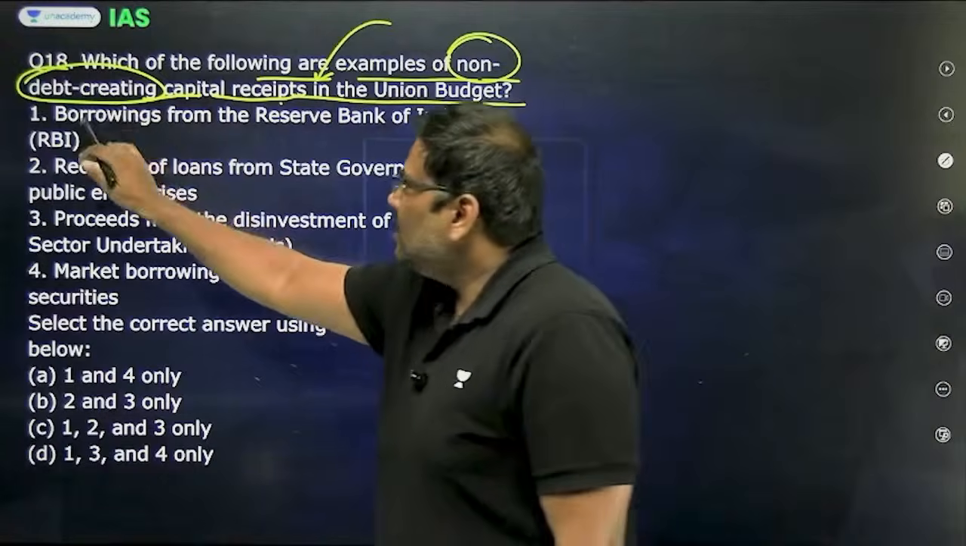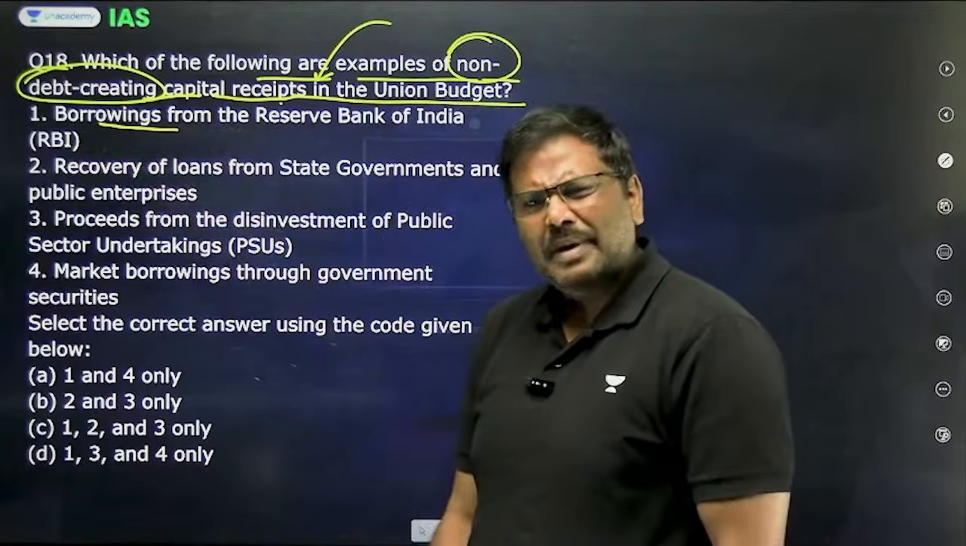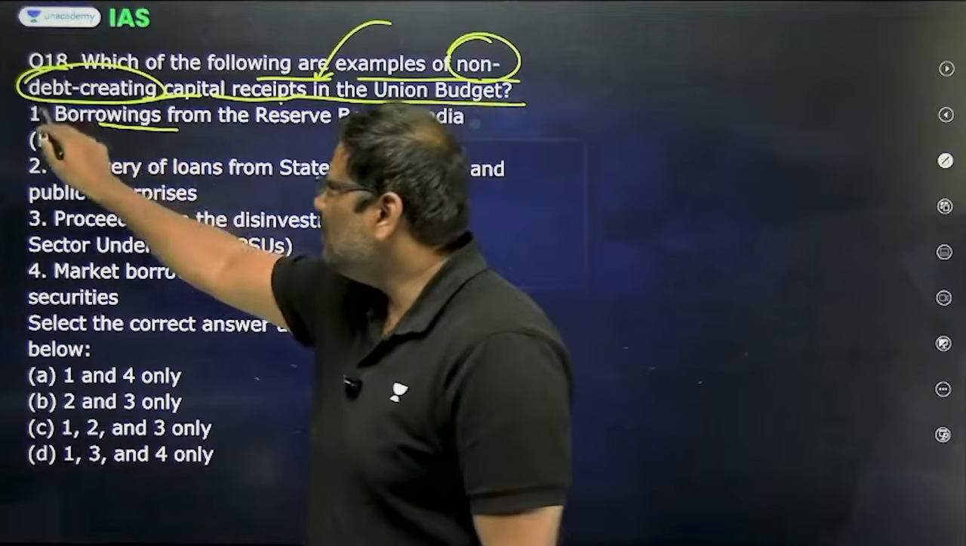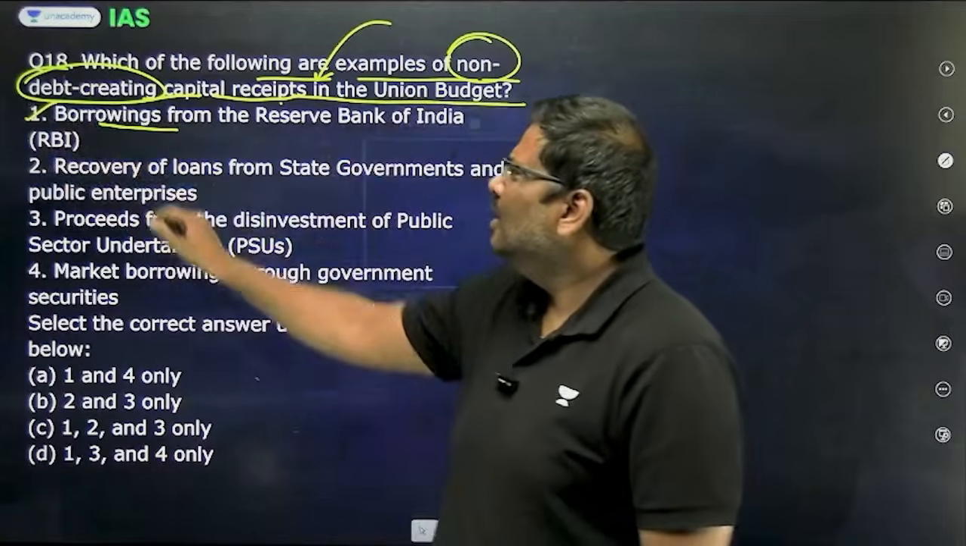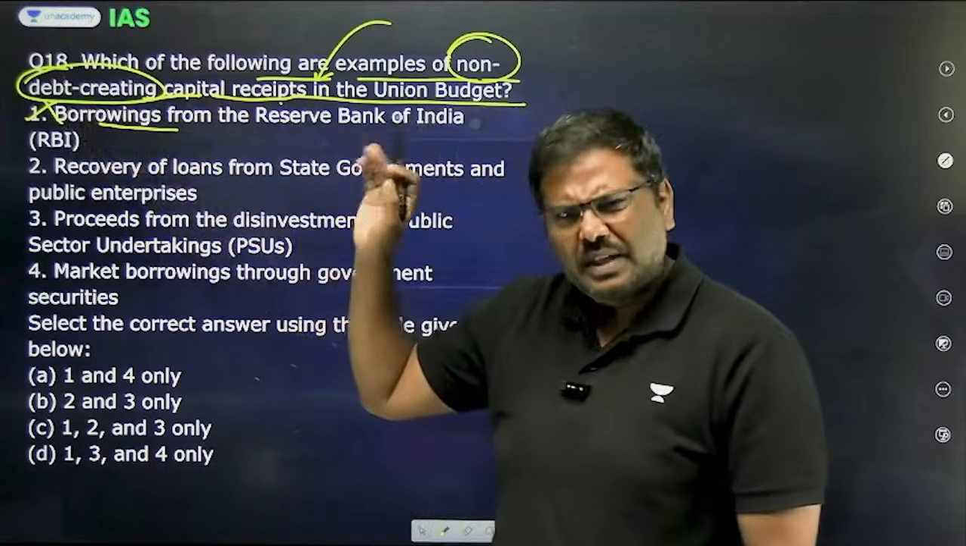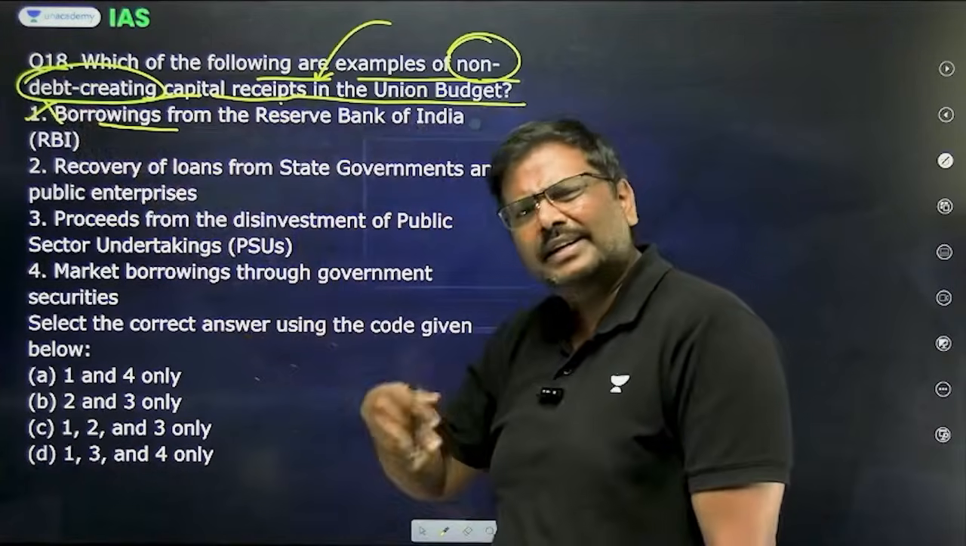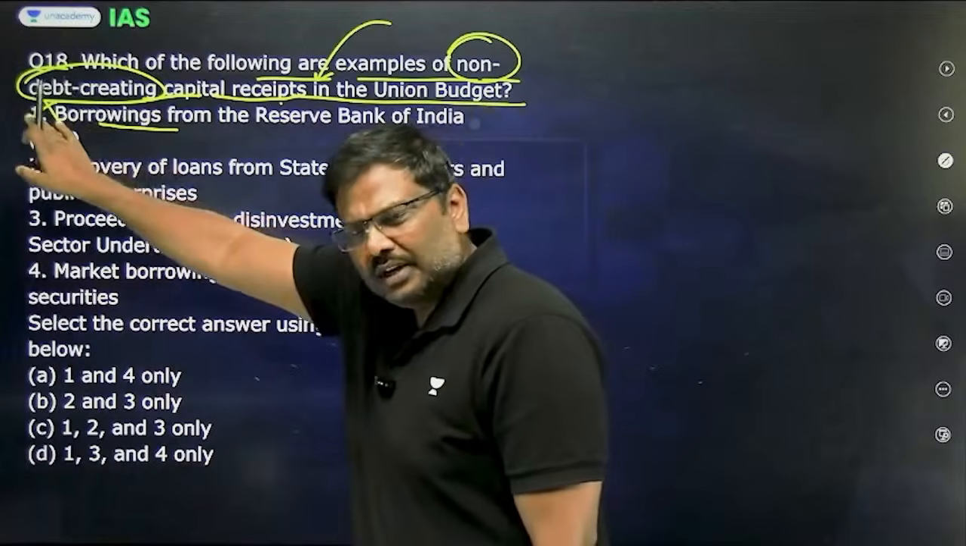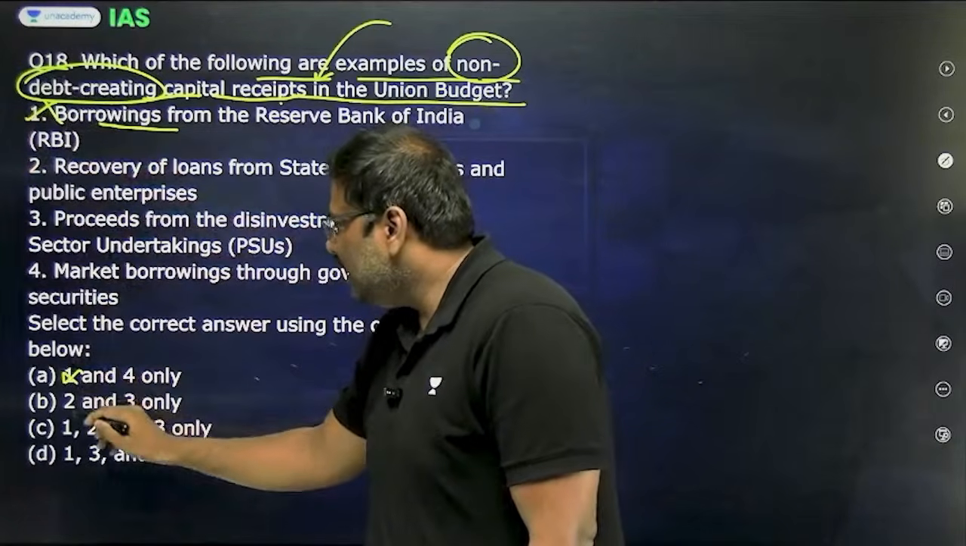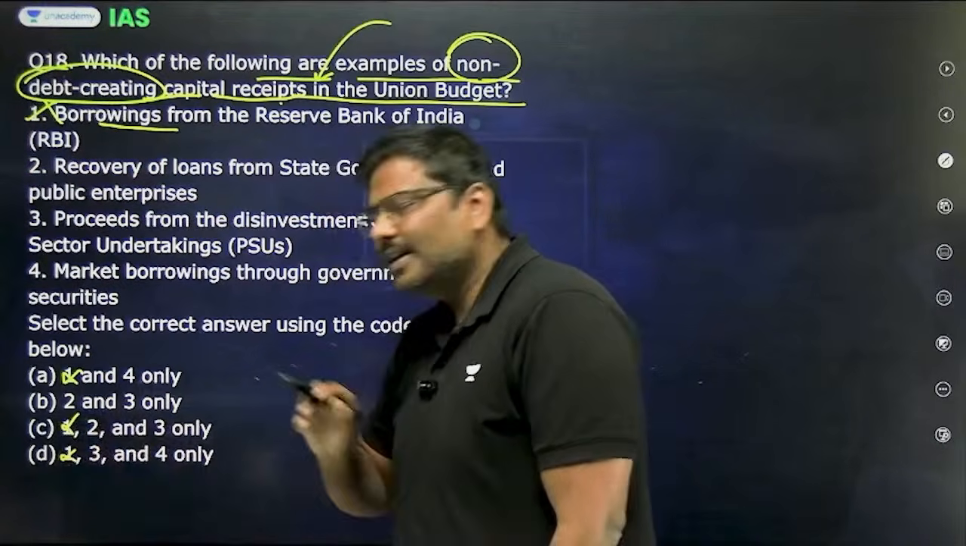Now, look at the first one, borrowings. Borrowings by nature will create a debt. So first one is incorrect. Now, whatever could be the borrowings, they will create a liability, they will create a debt, hence wrong. Now, if you know that first one is wrong, you can use the elimination method and get the correct answer.